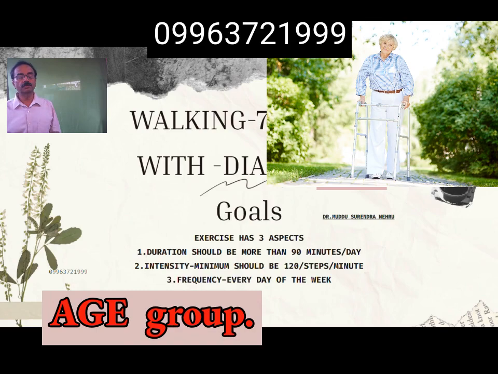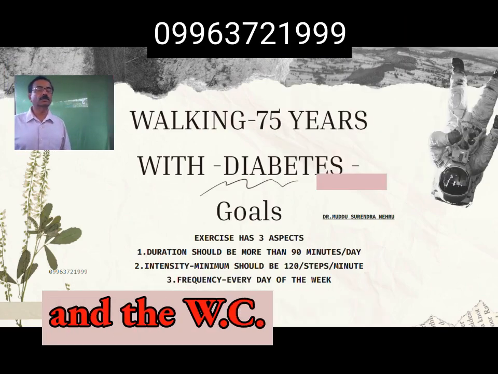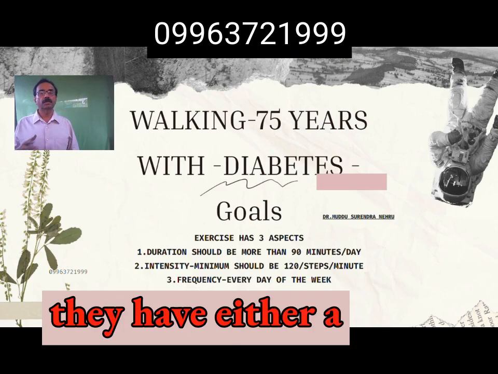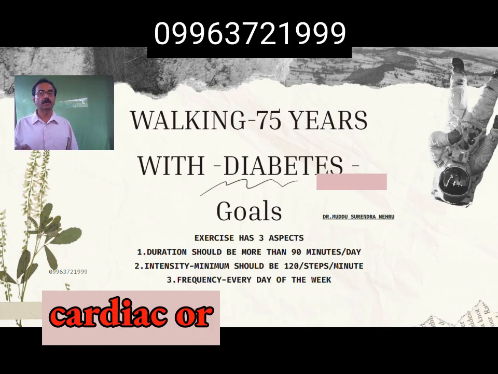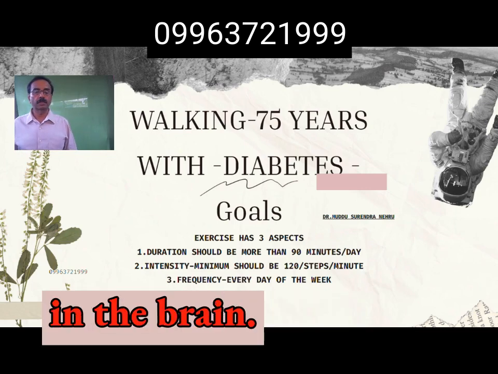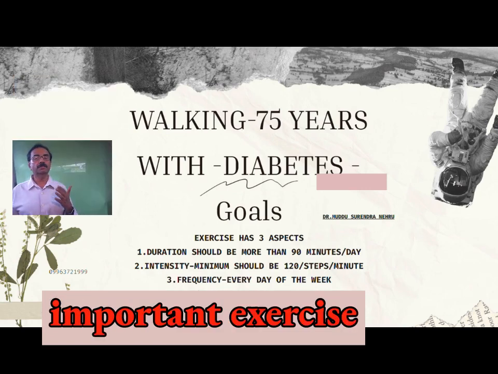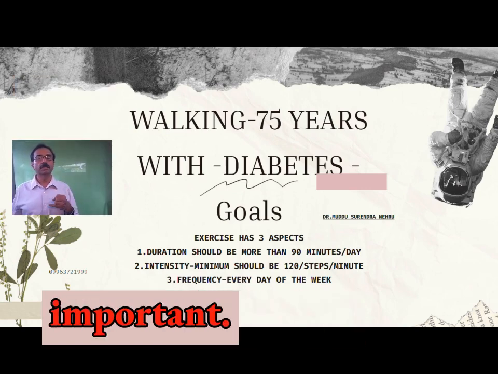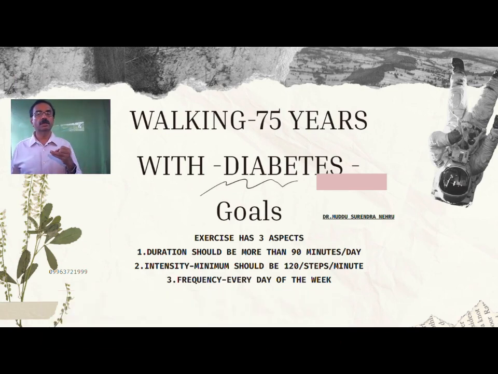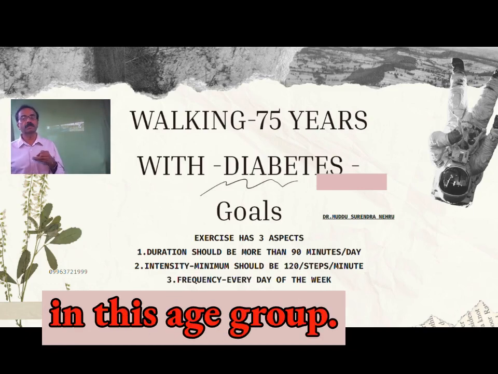Next is the 75 age group. This is the last age group where they have diabetes, and the waist circumference is more than 85 centimeters, so obesity is there, and also they have either organ involvement, cardiac or renal, or there will be structural changes in the brain. The chances of getting dementia are very high. Here the important exercise is balance. Every day I must do balance exercise, and arthritis or joint disorders will be there. So stretch exercise is very important in this age group.